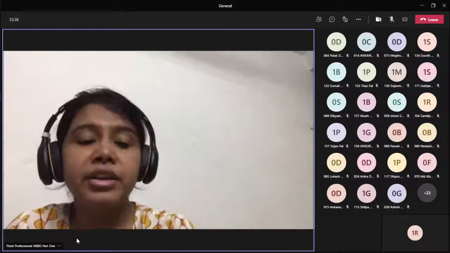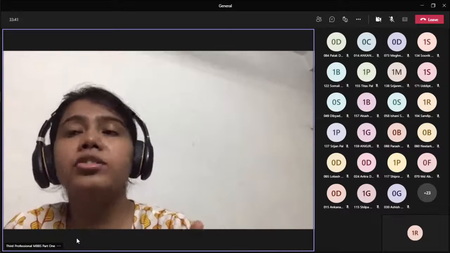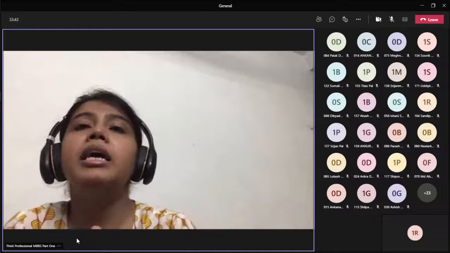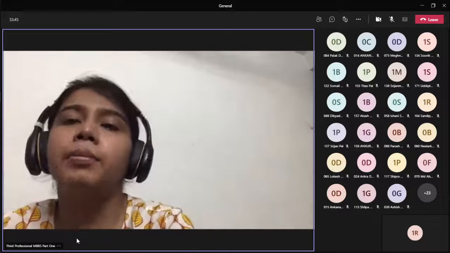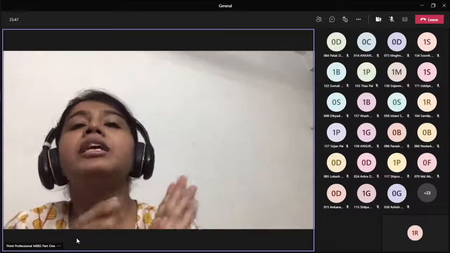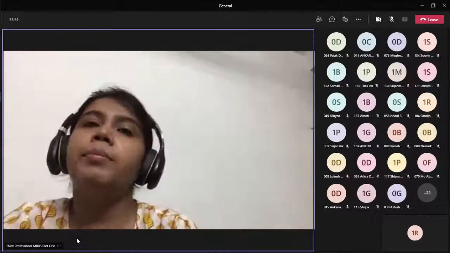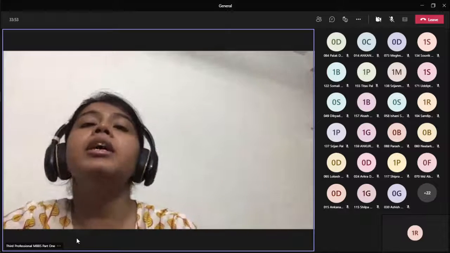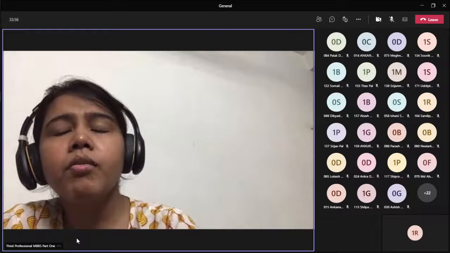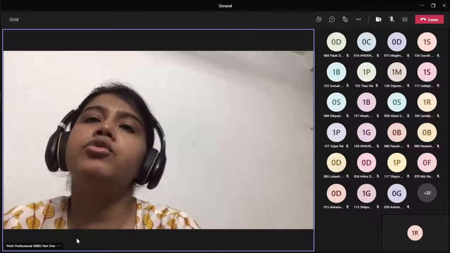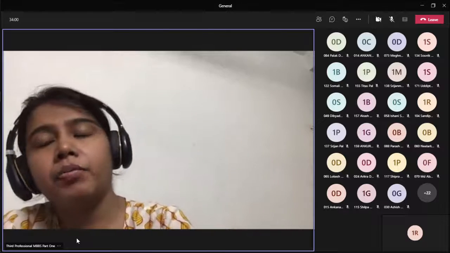If the creases are not visible properly, the patient is having severe pallor, and if the creases are seen properly, the patient probably has moderate pallor. So these are the sites that should be checked for pallor.